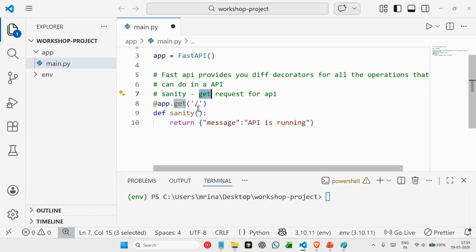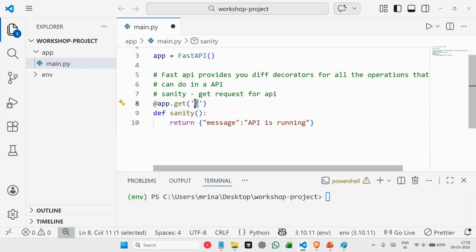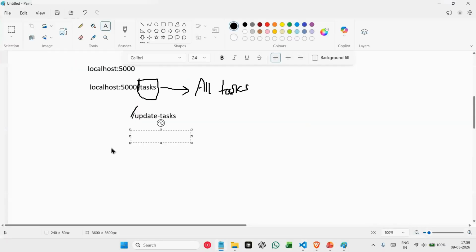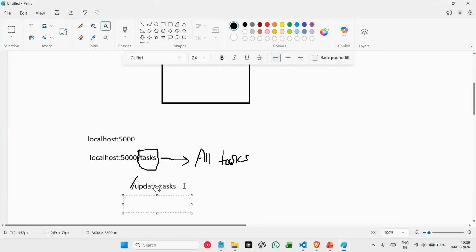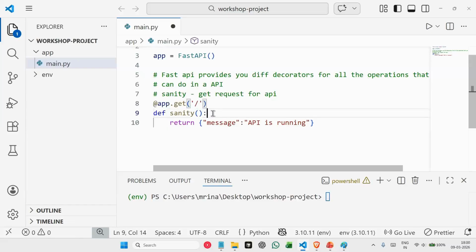So whenever we have this get request from our client, let's say the client is currently trying to access our FastAPI application, if we have a slash in the path, then this function runs. You remember when we talked about paths, we can have a single slash or slash task or slash update task, whatever the path can be. For all of these paths, we are creating different functions here.